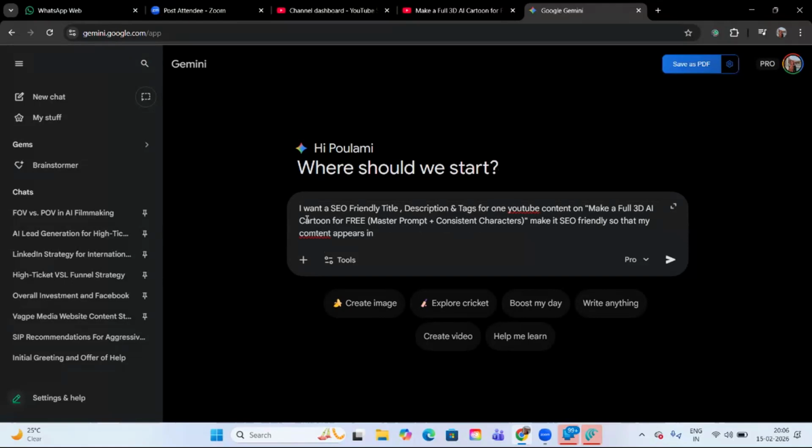Browser search, YouTube's search, then suggested contents, and viewers' homepage.